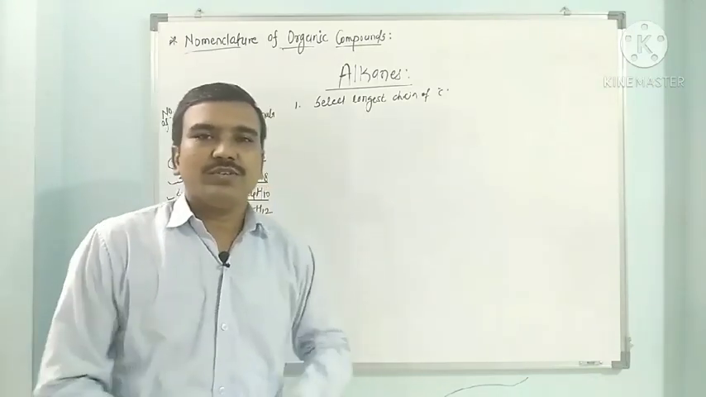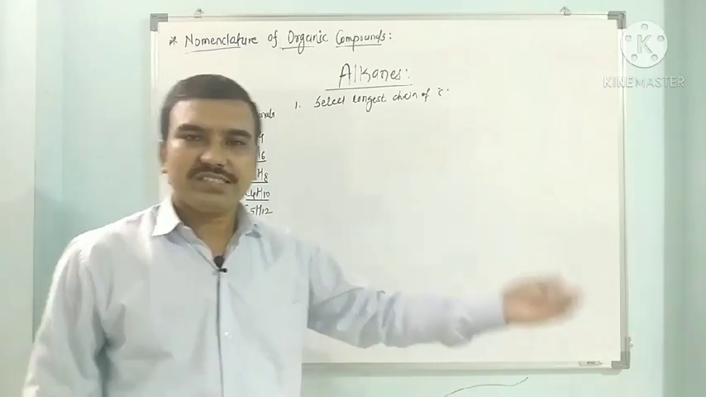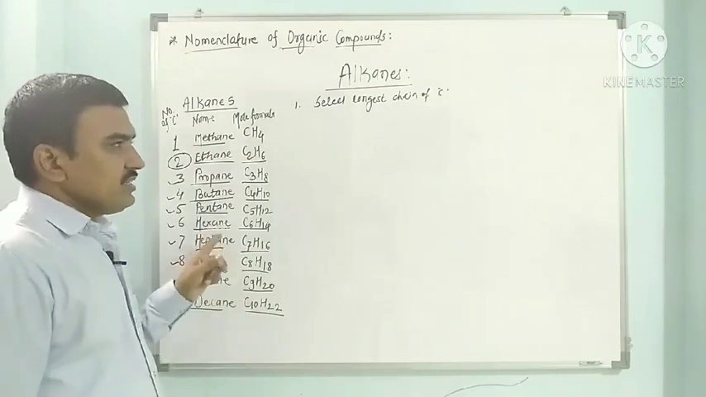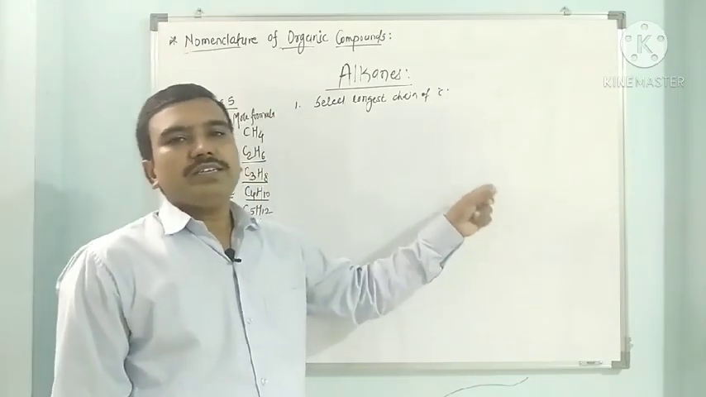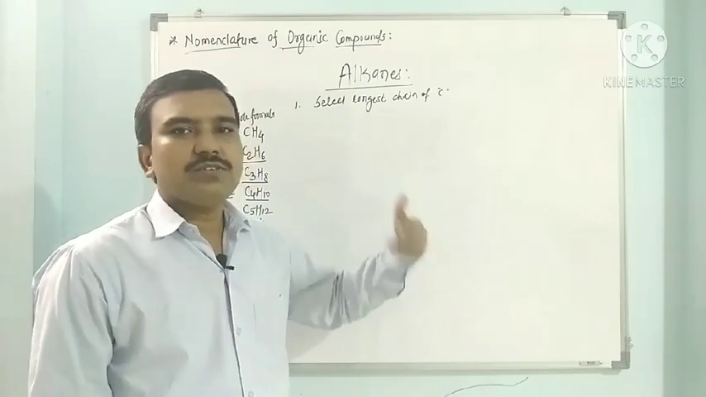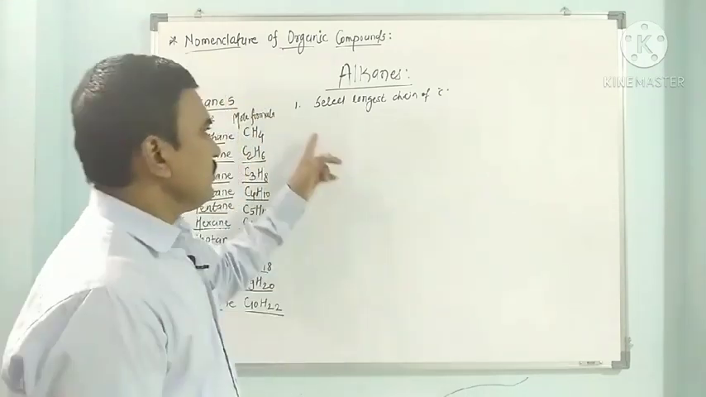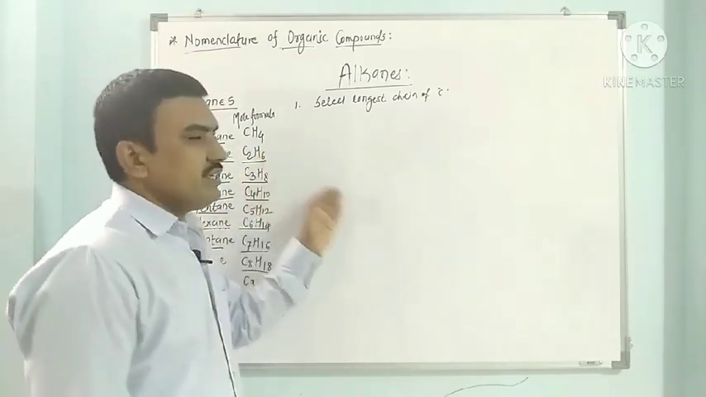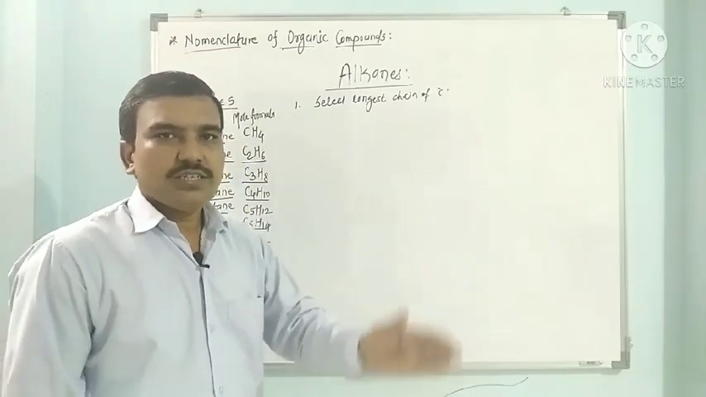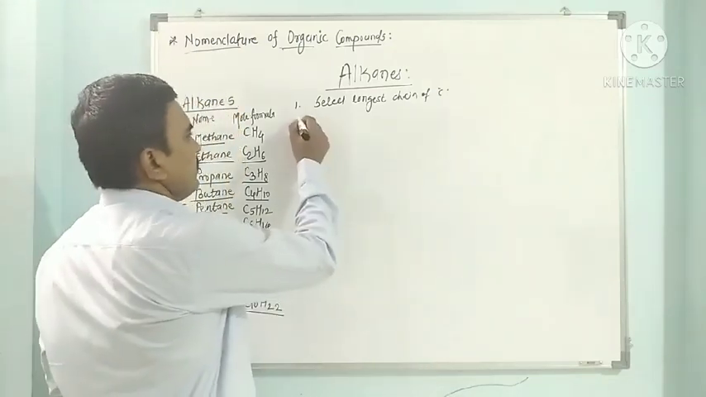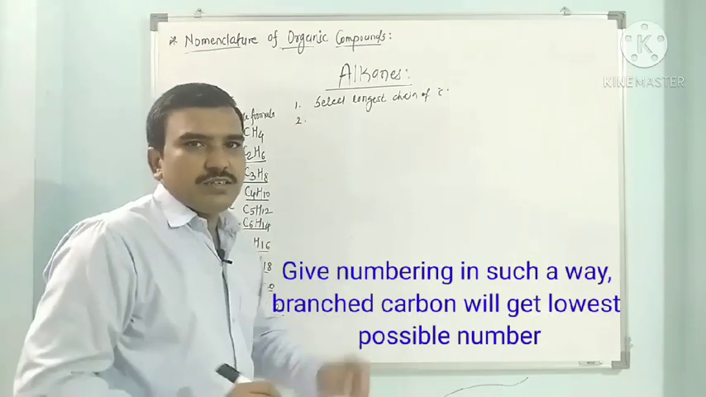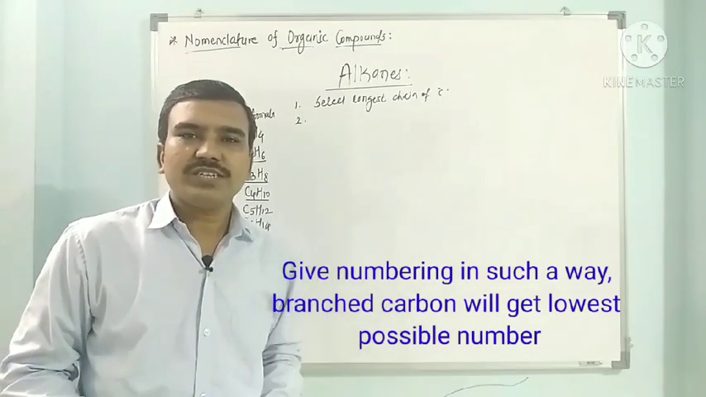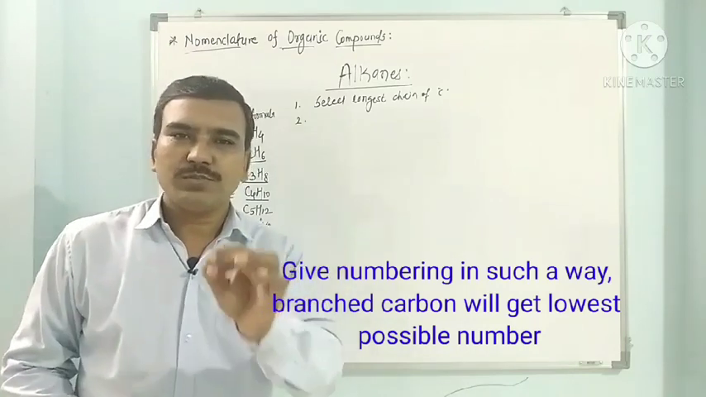So on the basis of the number of carbons in the longest straight chain, we have to find out the parent hydrocarbon, and that will be the parent name of the compound. Then we have to see the other substituents. Once we select the longest chain, we have to find out whether it is branched or unbranched. If it is branched, then give numbers in such a way that the substituted carbon, that is the carbon having the branch, will get the lowest possible number.